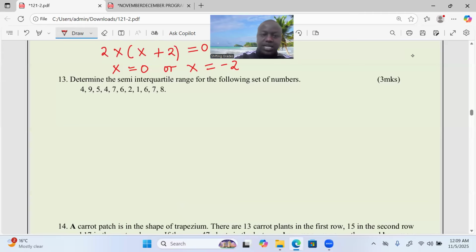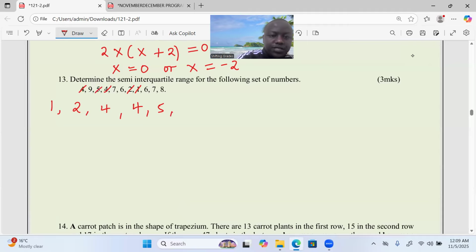So to arrange in ascending order, we can begin with 1. Do we have 2? Yes. And how many 2's? This is 1, this is 2. After 2, do we have 3? Not really. We have 4, but 4 occurs twice. Then we go to 5.